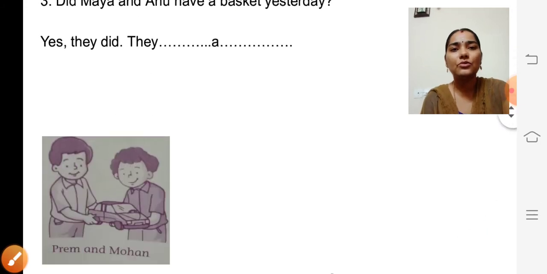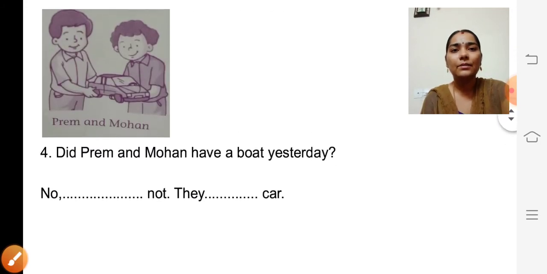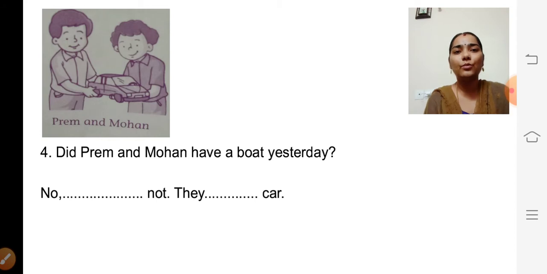Yes. Then move on to the next one. Look at the picture. So there are two boys, isn't it? What are the names? Prem and Mohan. And what are they having? They are having a car, isn't it? A toy car, isn't it?